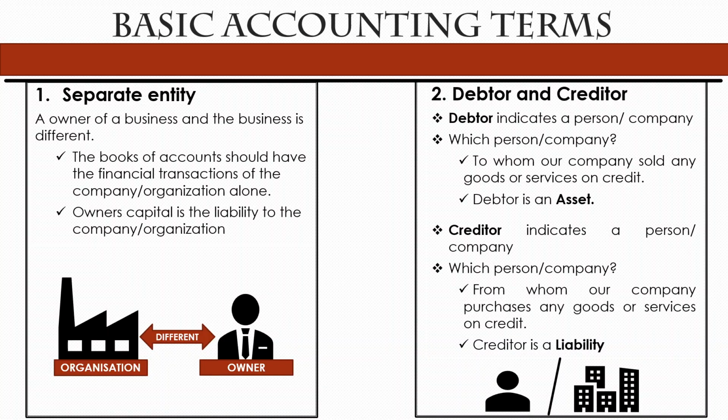Clear? And the creditor also indicates a person or company, and it indicates a company from whom our company purchased goods or services on credit. Here we borrowed goods or services from someone else. So a creditor is the one from whom we borrowed, and it will be treated as a liability to our company, because one day or another we have to pay back the money, am I right? So that's a liability to a company, and we need to treat it that way.